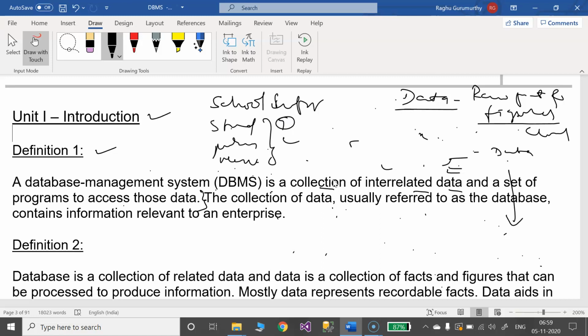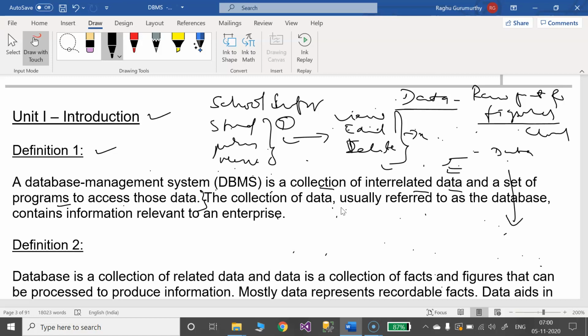After storing the data, what do we need to do? We need to access that data. Access means we are going to view that data, or we are going to edit, update, or delete that data. These are all different operations. So how are we going to do these kinds of operations? By using some predefined programs. A database management system consists of data as well as programs to access those data.